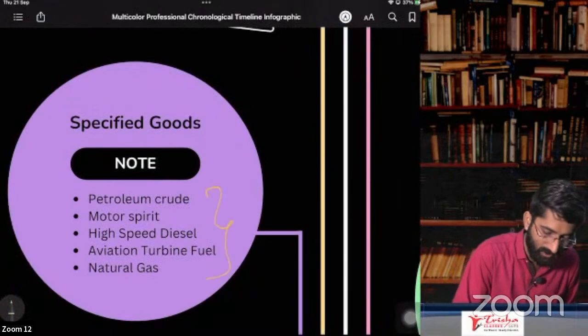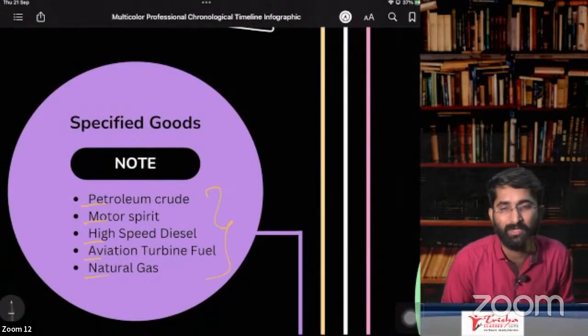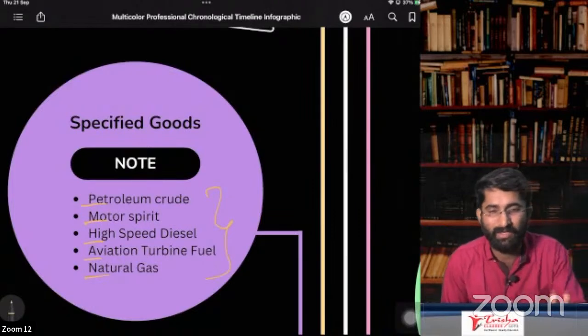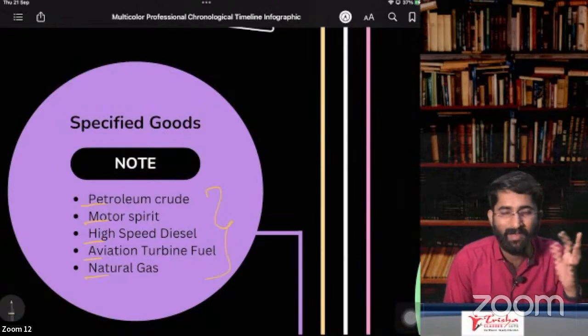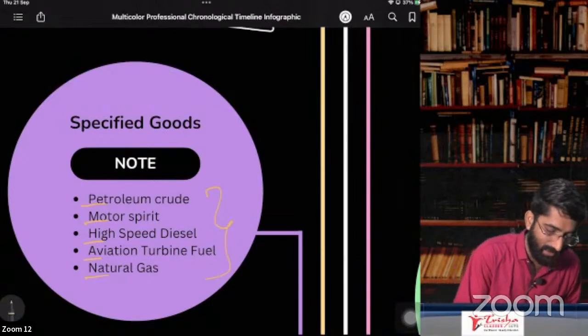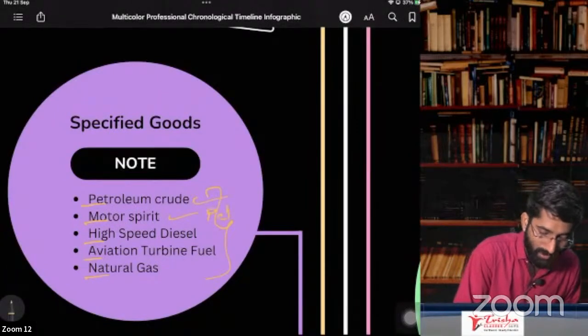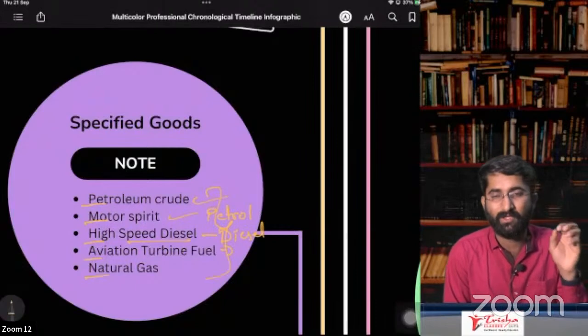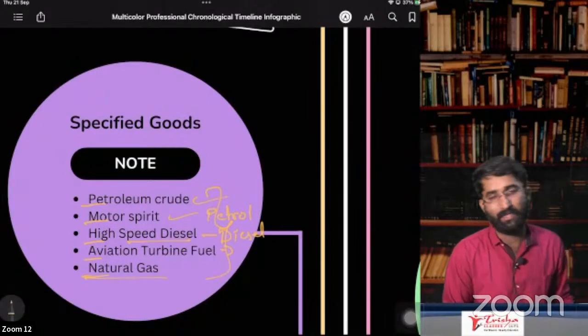Which are the specified goods? PMHAN, just for your remembrance. Petroleum crude; motor spirit, nothing but petrol; high speed diesel, nothing but diesel; aviation turbine fuel, the fuel you put in aircraft; and natural gas.